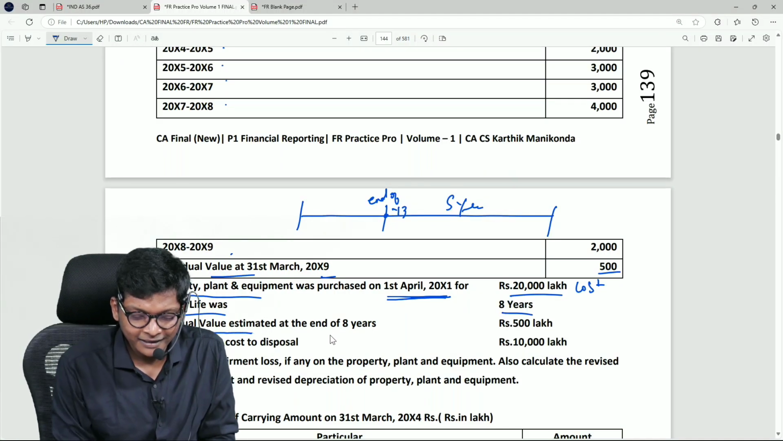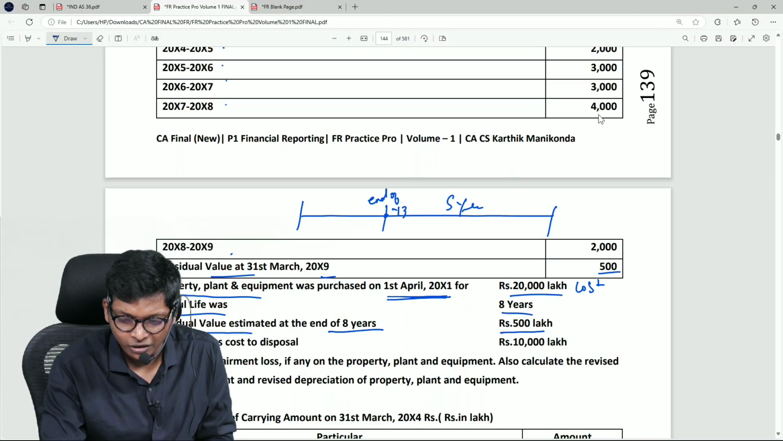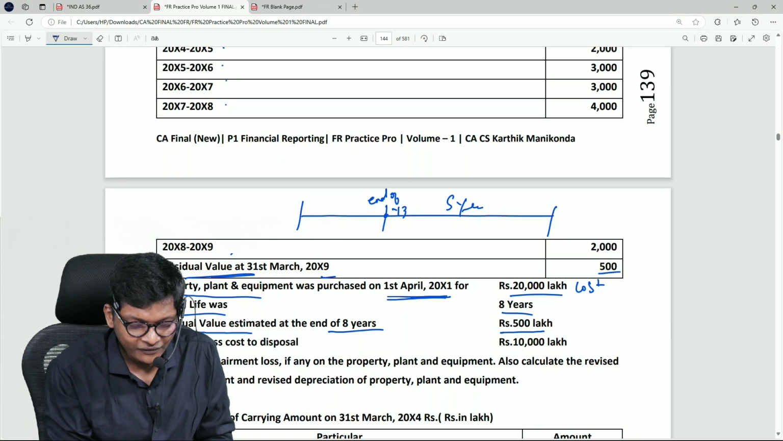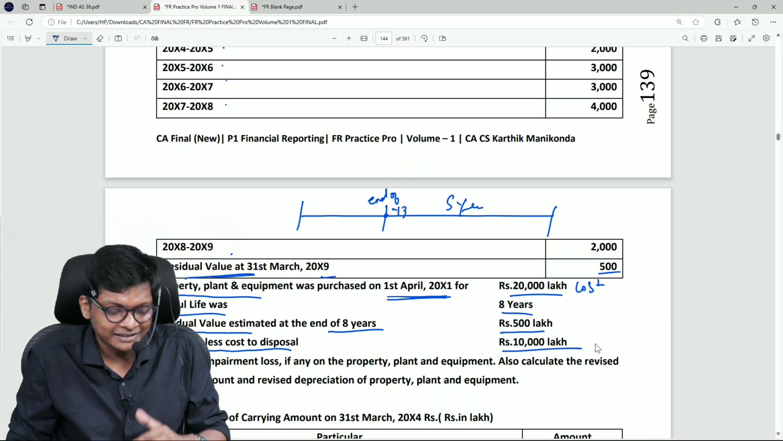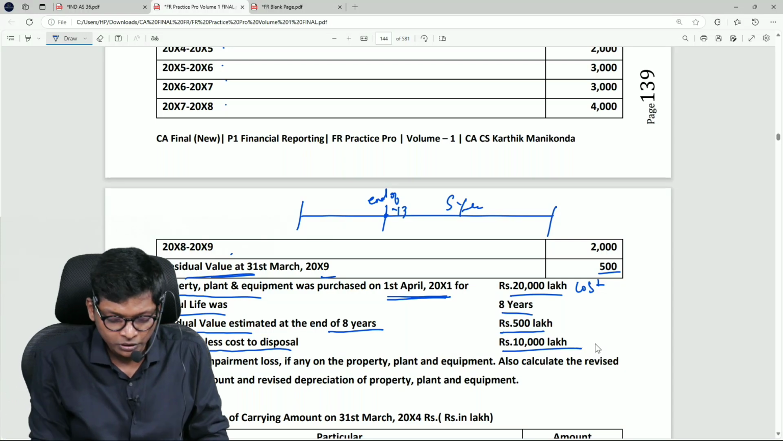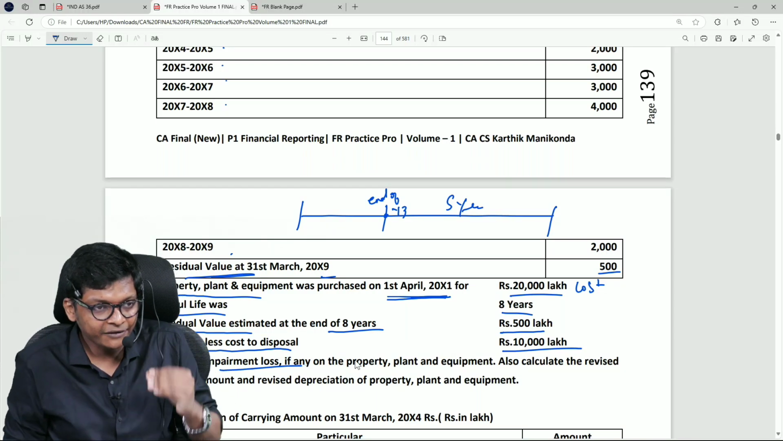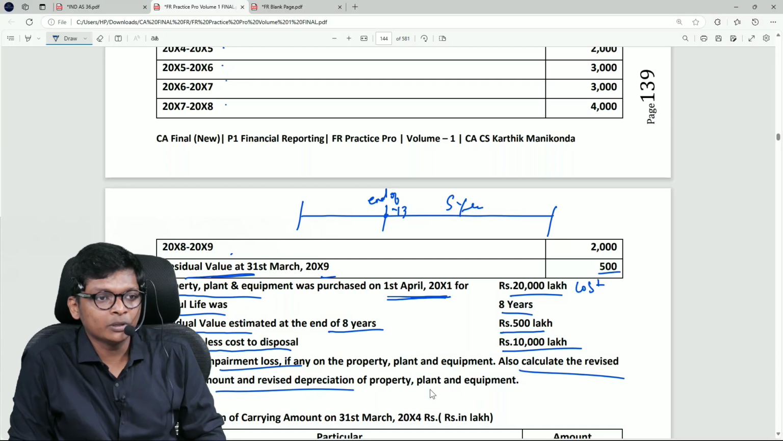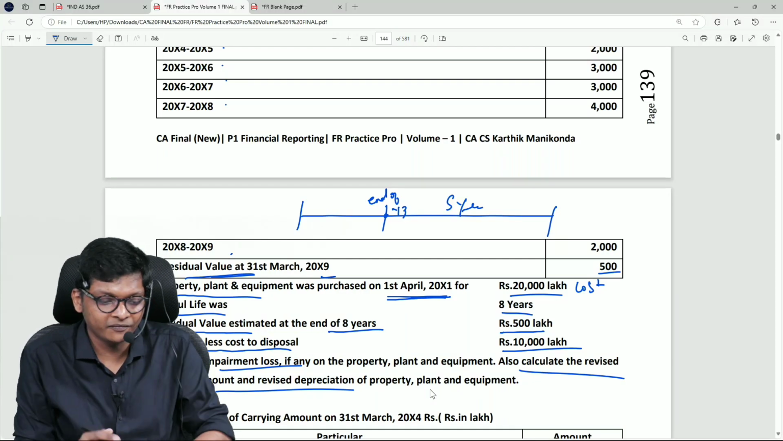Then residual value at the end of 8 years, 500, already given in the above table, again repeated. Fair value less cost of disposal he has given as it is. He is asking you to compute impairment loss if any, and also calculate the revised carrying value and revised depreciation after impairment if any.